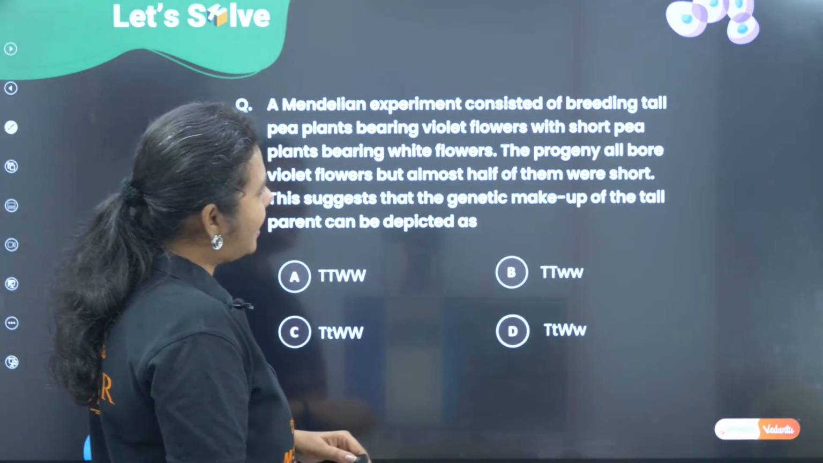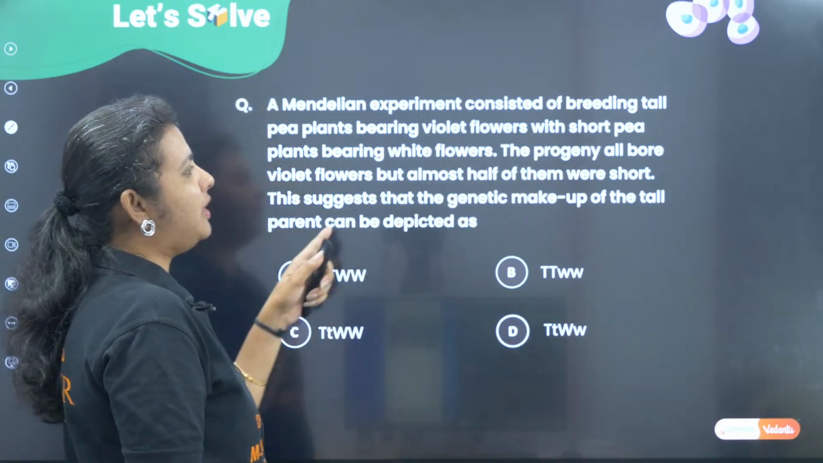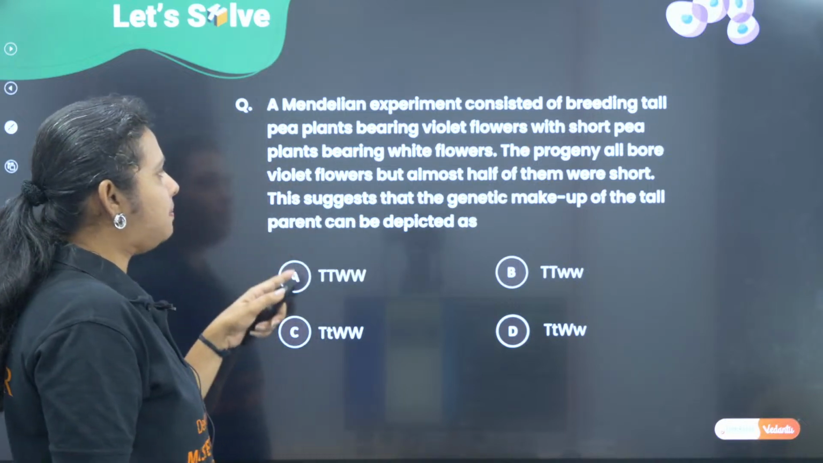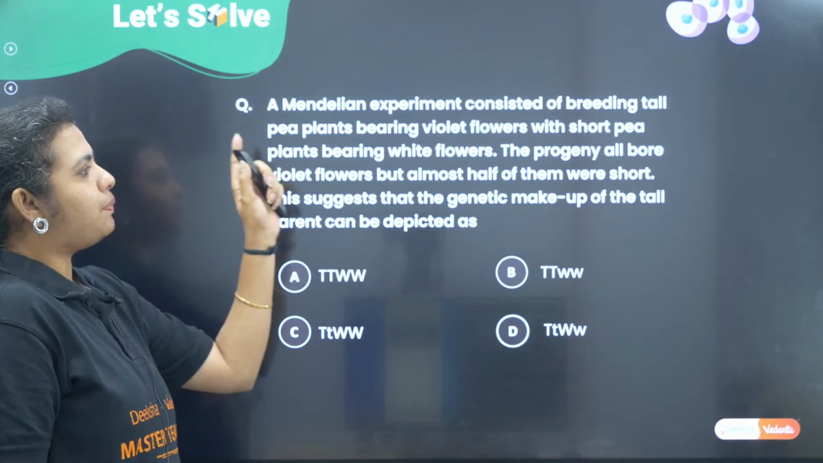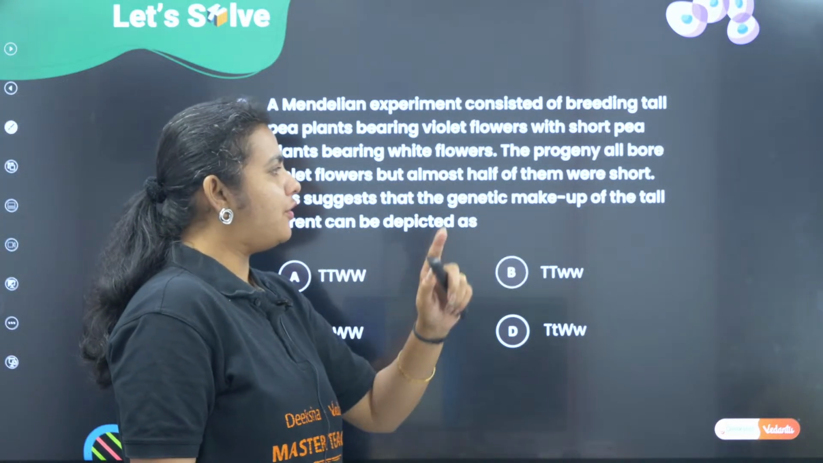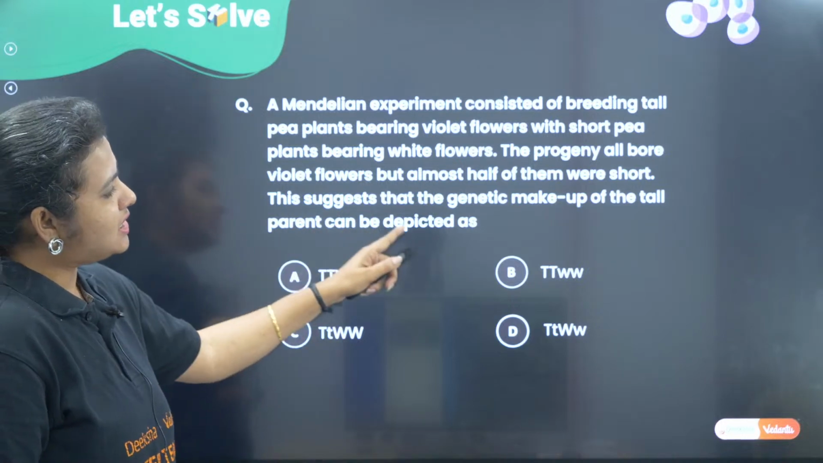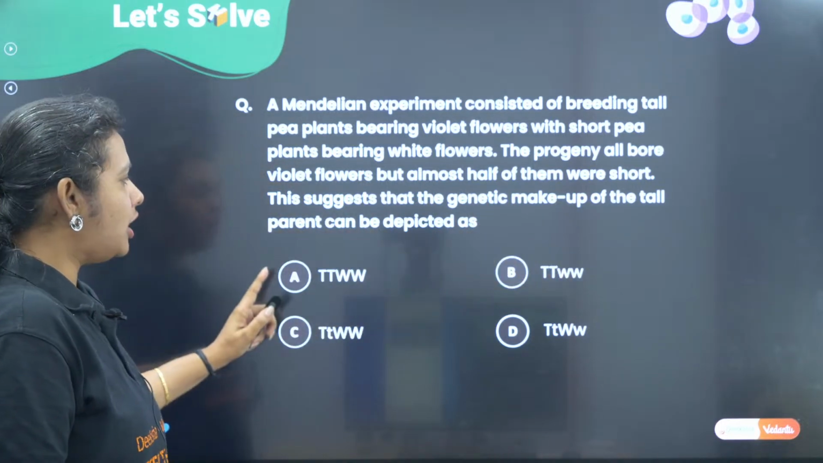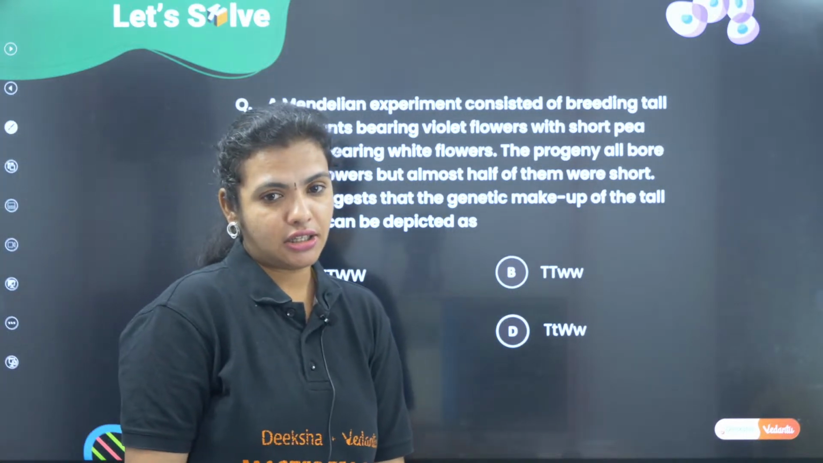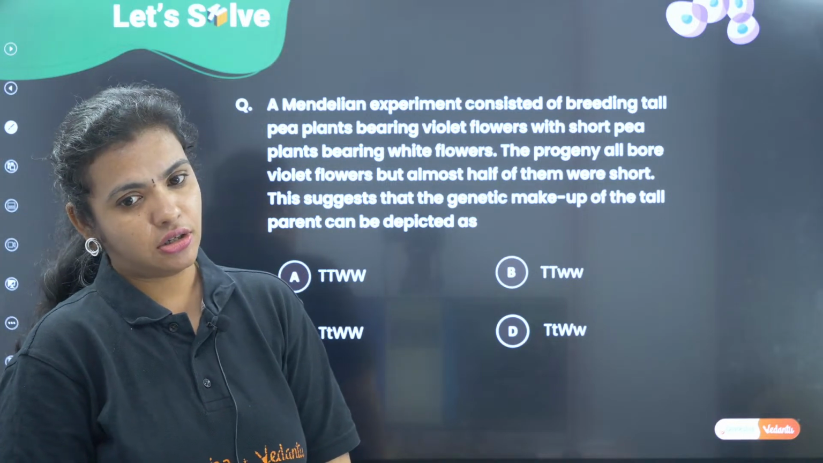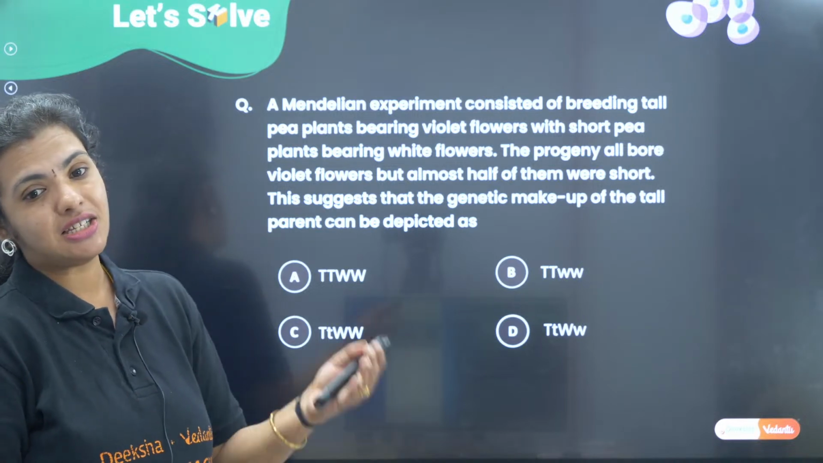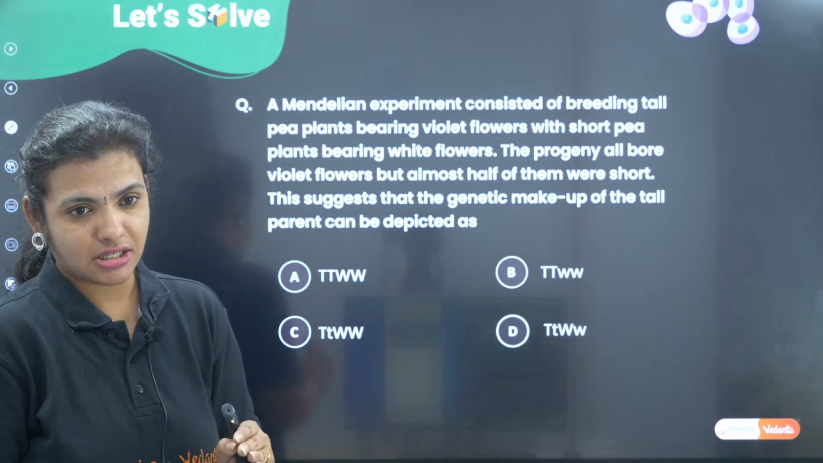Okay, a Mendelian experiment consisted of breeding tall pea plants bearing violet flowers with short pea plants bearing white flowers. The progeny all bore violet flowers, but almost half of them were short. This suggests that the genetic makeup of the tall parent can be depicted as. Please read the question, understand the question, and then answer, children. Okay. So, they are asking you the genotype of the parents. Please understand the question and then answer.